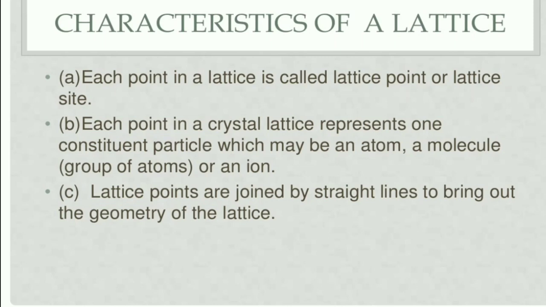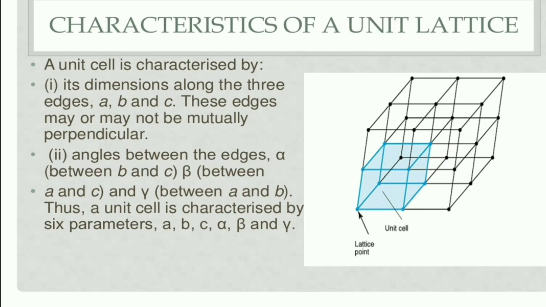Lattice points are joined by straight lines to bring about the geometry of the lattice.